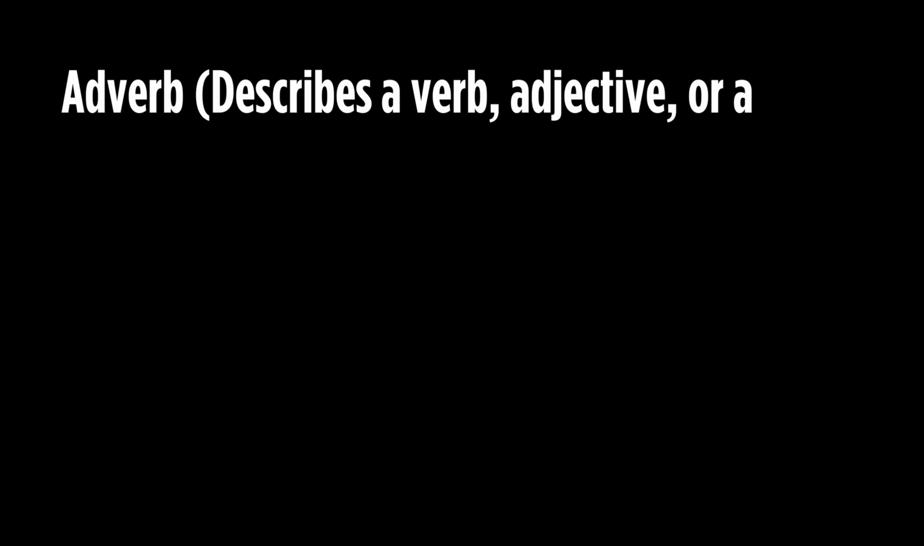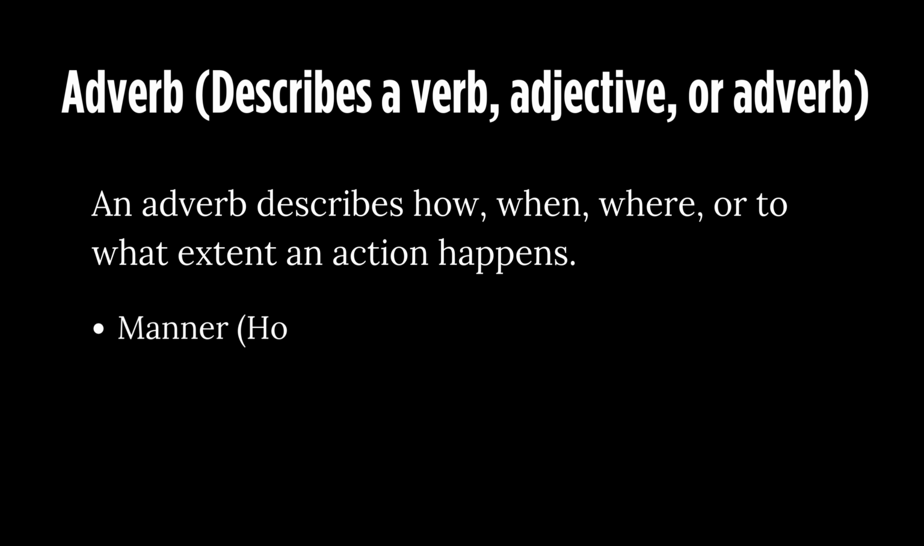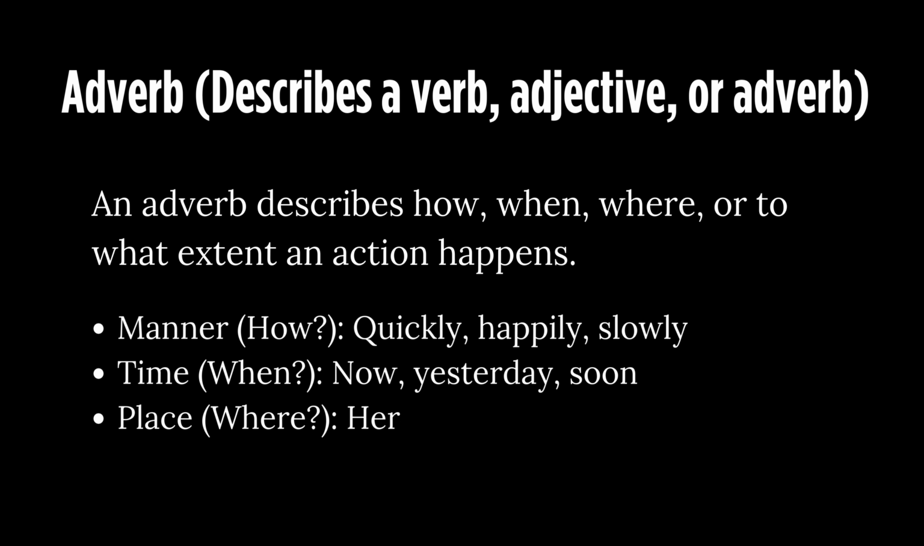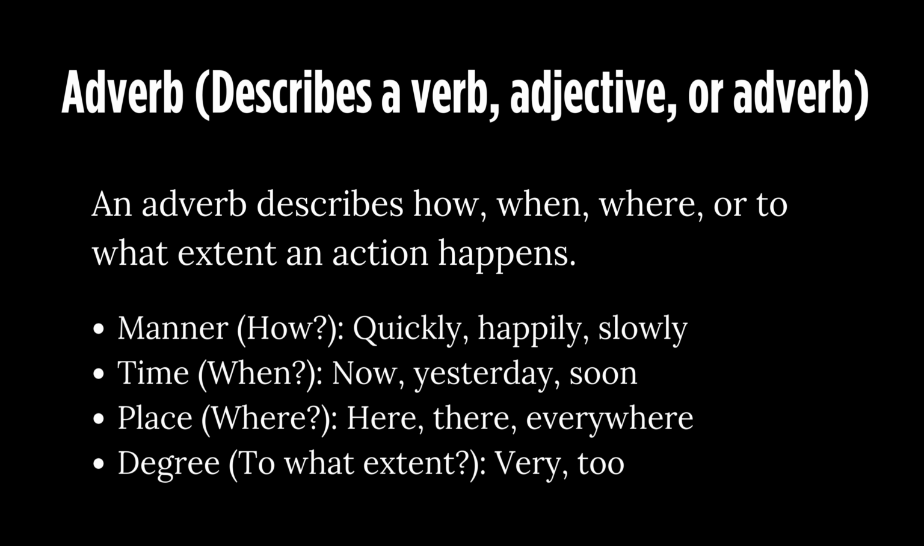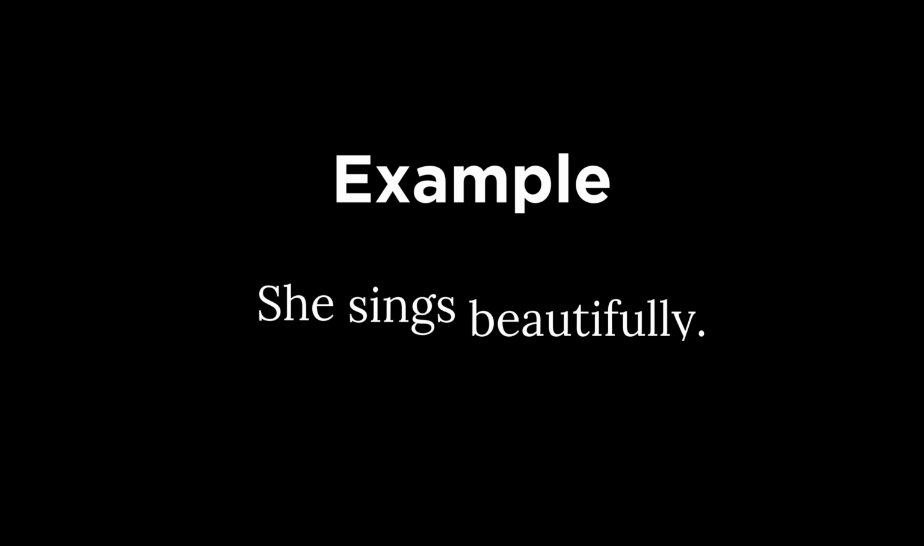Adverb describes a verb, adjective, or adverb. An adverb describes how, when, where, or to what extent an action happens. Manner, how: quickly, happily, slowly. Time, when: now, yesterday, soon. Place, where: here, there. Example: She sings beautifully.